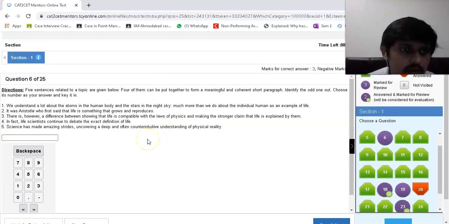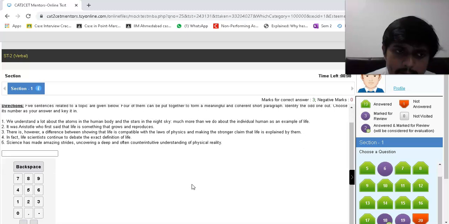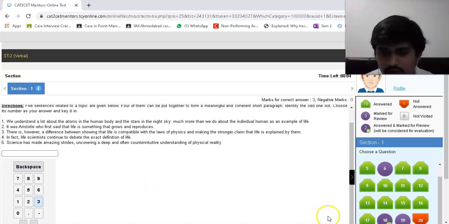We understand a lot about the atoms in the human body and stars in the night sky, much more than we do about the individual human as an example of life. Who first says that life is something that grows and reproduces? Okay, life, scientists continue to debate the exact definition of life. Science has made amazing strides going deep into physical reality. There is, however, a difference between showing that life is compatible with the laws of physics and making the strong claim that life is explained by them. I think I'll go with the third one. Let's see the next.